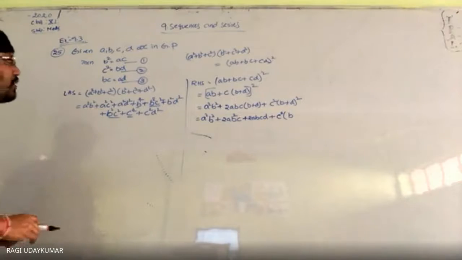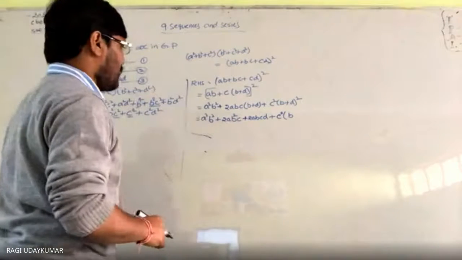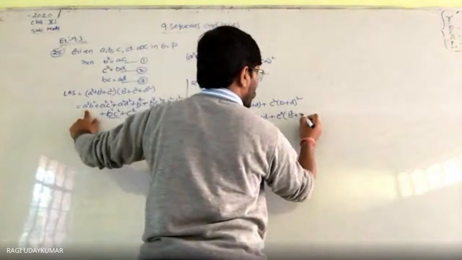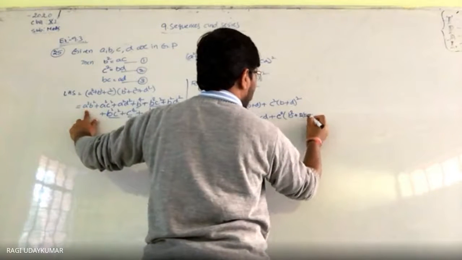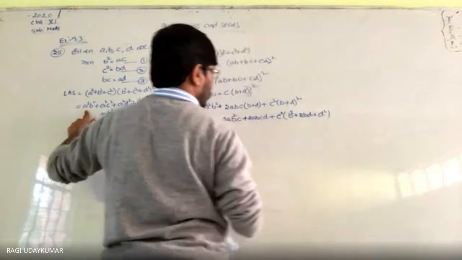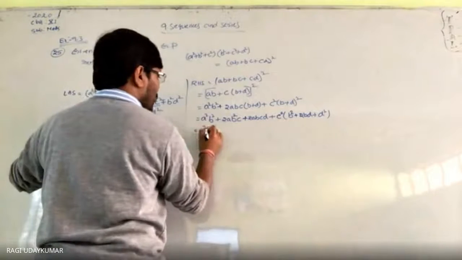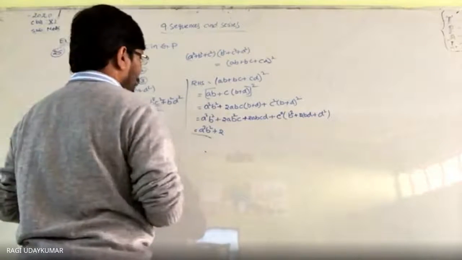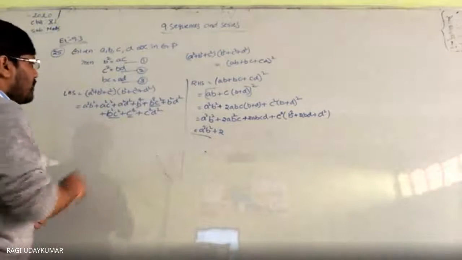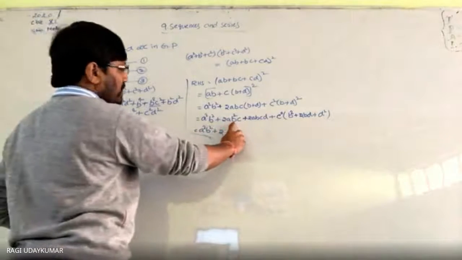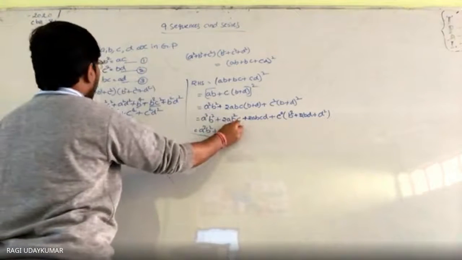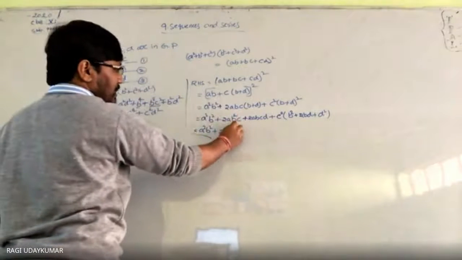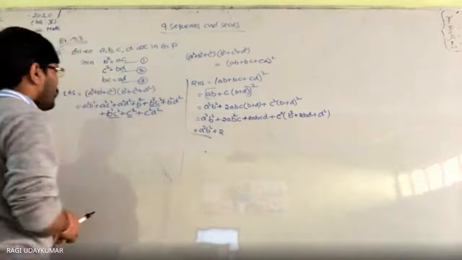Expand करके देखो, but you need to replace the terms with the given terms in any way. A square B square is there, okay? B square plus 2B, no, BB plus B square. So which is equal to A square B square plus 2AB square C, A square C square. Here A square C square is there. 2B square is there. B square place में AC if you write, in the place of B square if you write AC, 2A square C square you write.